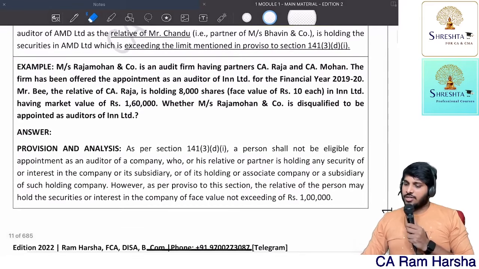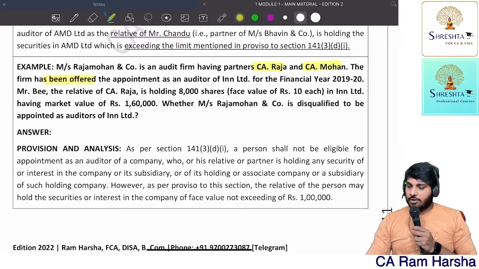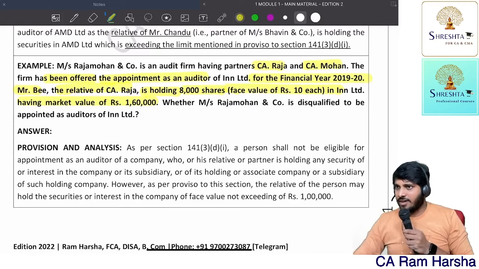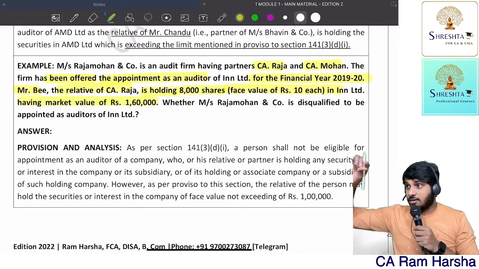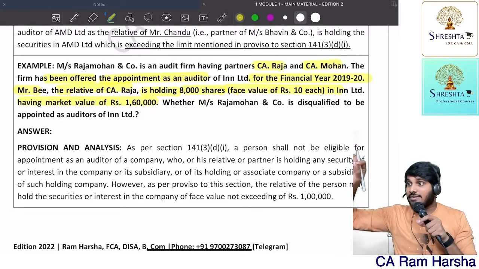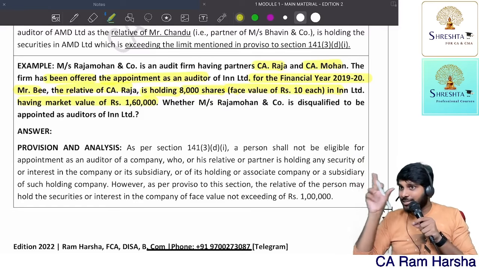Now this is again a similar question. Messrs. Raja Mohan is an audit firm having C.A. Raja and C.A. Mohan. The firm has been offered the appointment as an auditor for the financial year 19-20. Mr. B, the relative of Raja, is holding 8,000 shares, face value 10 rupees each, market value 1,60,000. Is market value relevant? No. In the provision, no. Additional point: market value is not relevant. What is relevant is only face value. This sentence also you should write.